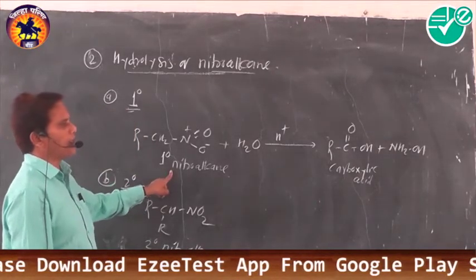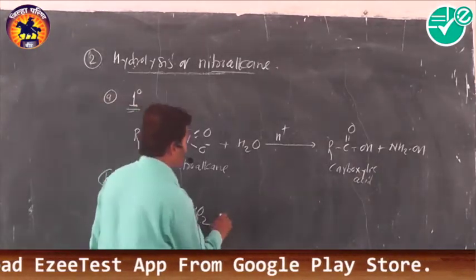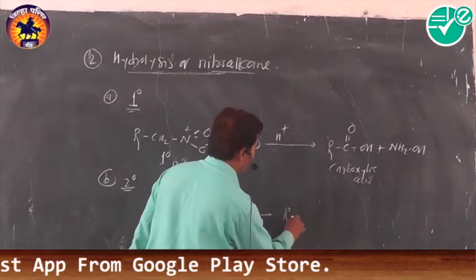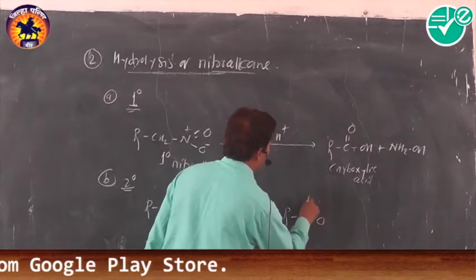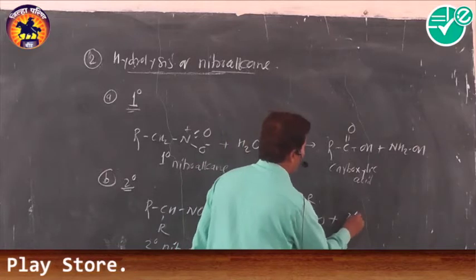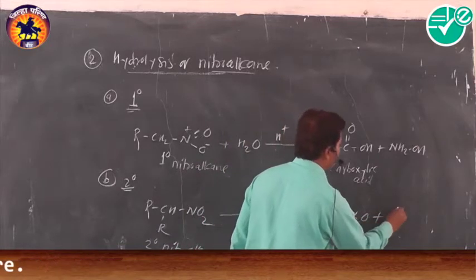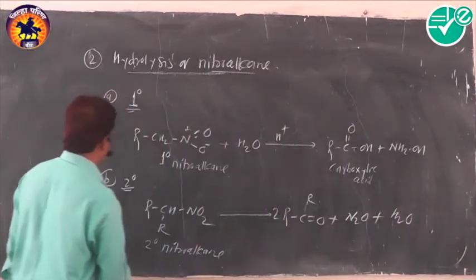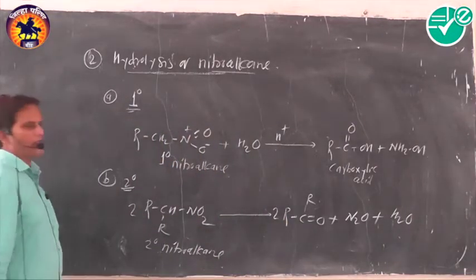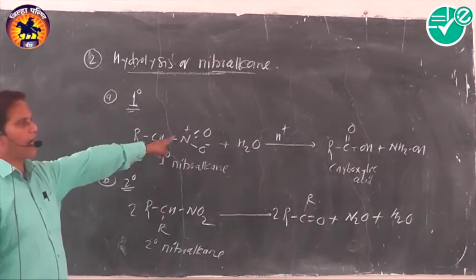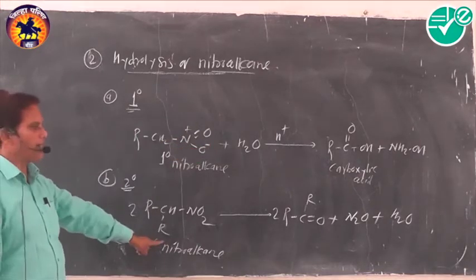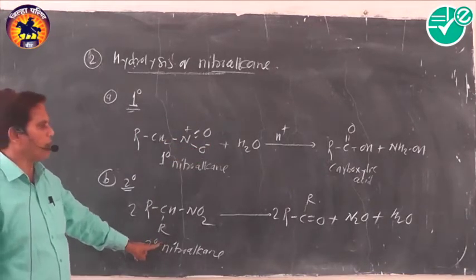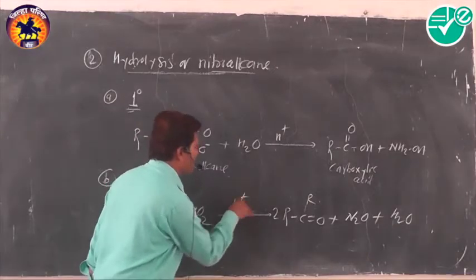Primary nitroalkane gives carboxylic acid, but when secondary nitroalkanes are subjected to hydrolysis, they produce ketone along with the byproduct nitrous oxide along with water. Very simple reaction. In this way we have to represent this reaction. Primary gives carboxylic acid and secondary gives ketone when subjected to hydrolysis in presence of mineral acid.